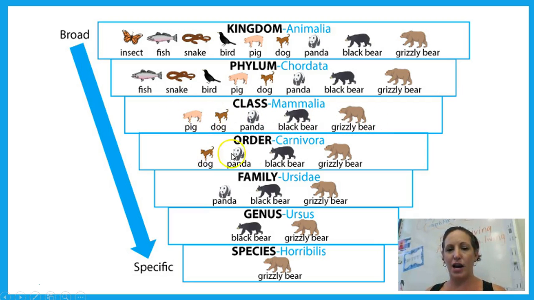They are in the order of Carnivora, which means they eat meat, they are carnivores. They're in the family of Ursidae, so that's the bears. They are in the genus of Ursus, which is our great bears, and their species is horribilis. That's a good name, isn't it? So their scientific name is Ursus horribilis.